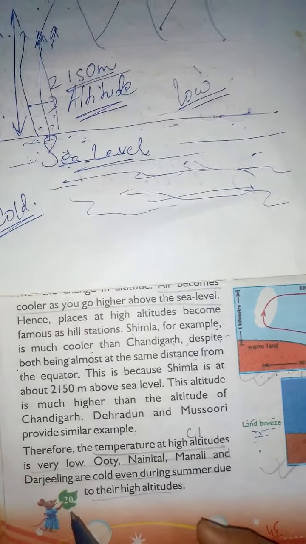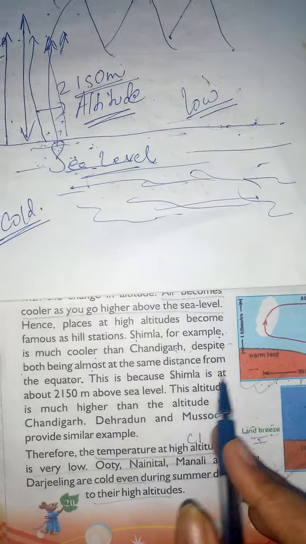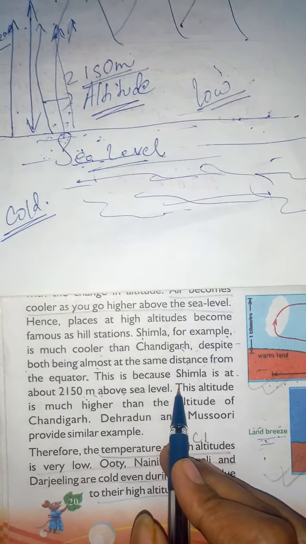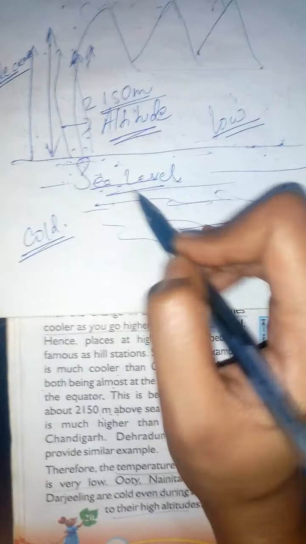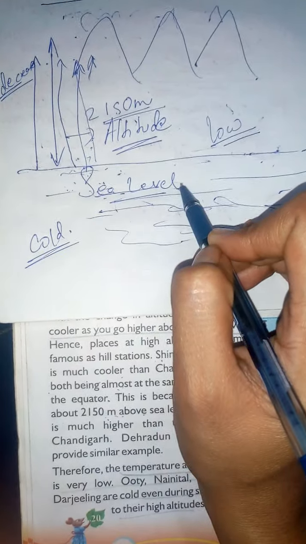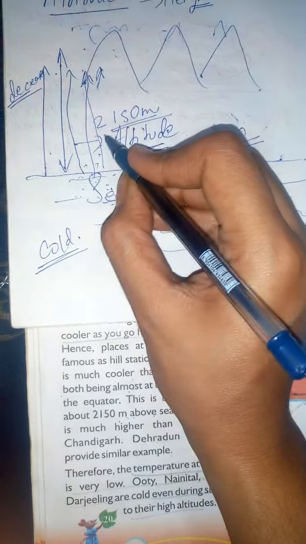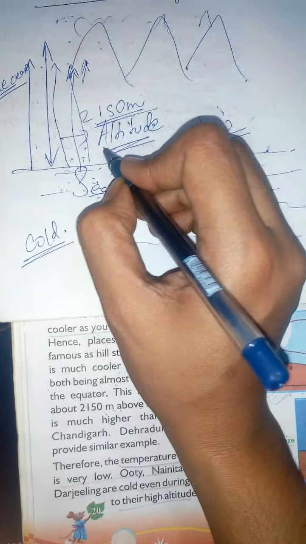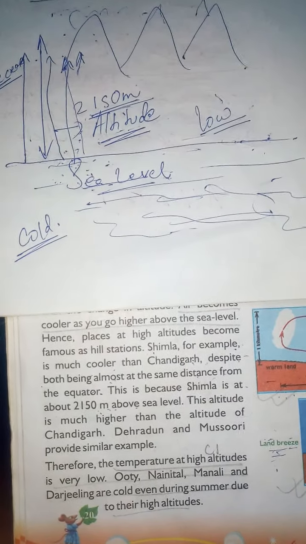Why is it too much cold? Because it is situated about 2150 meters above the sea level. As you can see here, from the sea level, what is the height of Shimla? 2150 meters. That's why the climate of Shimla is very much cold.